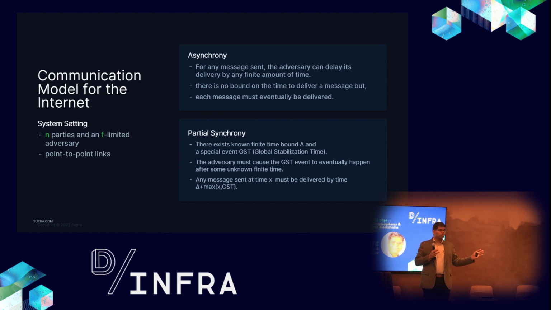One is known as asynchrony, which means that no bound is known, but we know that if a sender sends a message, it will reach the recipient sometime, maybe in a millisecond, maybe today, maybe tomorrow, or it may take several hours. But it will reach. There are no bounds known. The other well-understood model is partial synchrony, where the time bounds are limited, but there can be events known as GST. Sometimes the network can become slow, but it will eventually come back and behave synchronously with a known bound delta. Solutions are being built in both of these models.